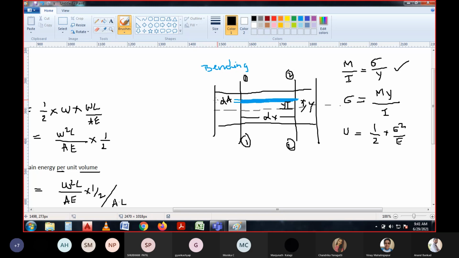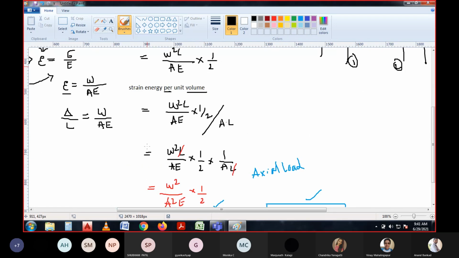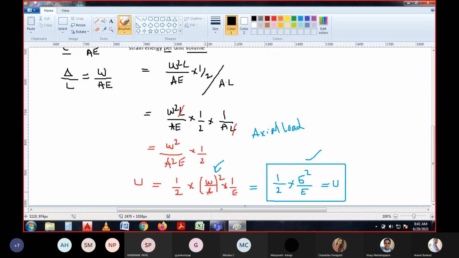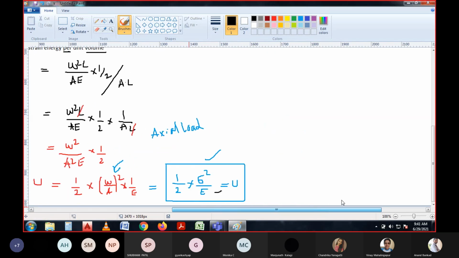Later on, we need to go for the whole length by referring to integration, from 0 to L. But in this case, we are referring to only this much area. Then we can refer to the equation that we have derived, half into sigma square by E, which is strain energy, right?